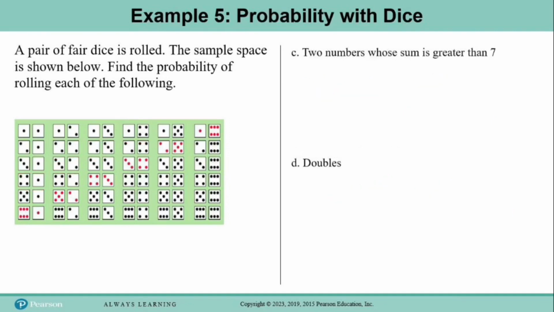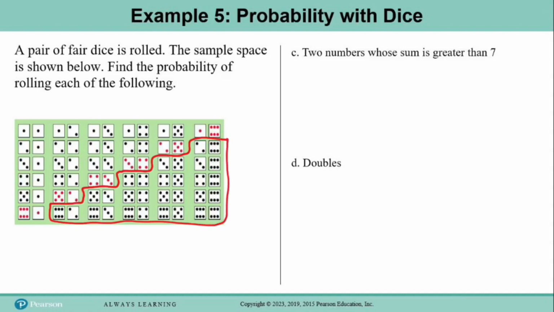Okay, let's look at part C. Find the probability of rolling 2 numbers whose sum is greater than 7. Okay, we'll look at this diagonal right here. If we start in this upper right corner, 1 plus 6 is 7. And then if we go down diagonally, 2 plus 5 is 7, 3 plus 4 is 7. It looks like if we start in the corner and go down diagonally, all of these add up to 7. And then everything to the right of that adds up to something more than 7.